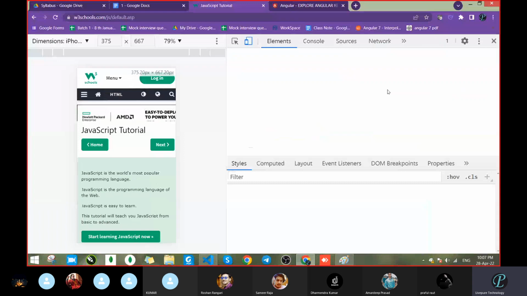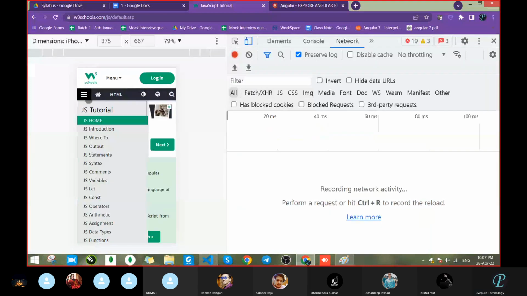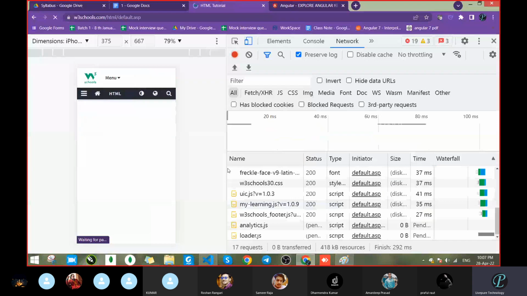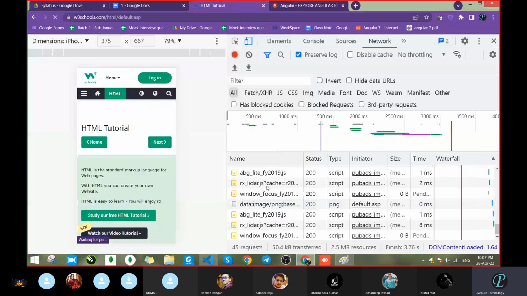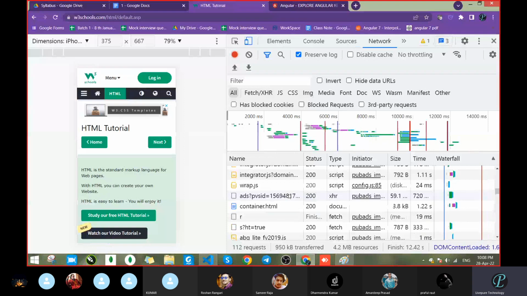Go to the network tab. See, some flow is going on at the bottom. Delete all this. Now click the HTML. I'm clicking the HTML. See this, it's going. These are all server requests. It's sent to the server that we want HTML content, so that's why we got this complete HTML content, and this goes to the server.